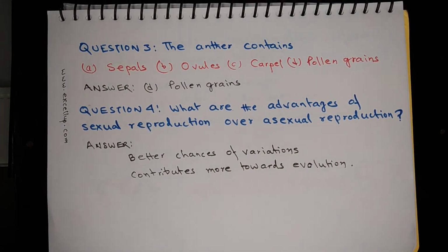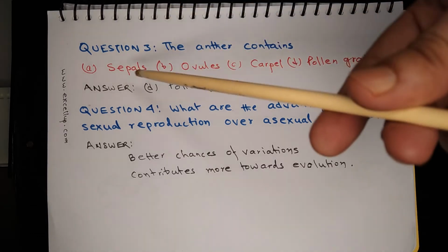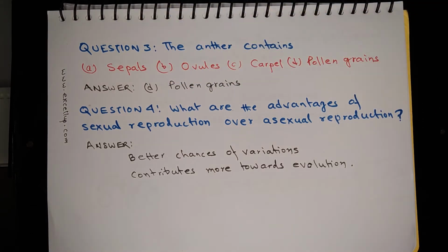Question 3: the anther contains which of the following? The options are sepals, ovules, carpel and pollen grains, and the answer is pollen grains. So these are simple questions.